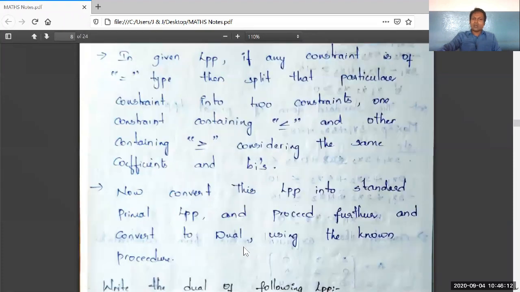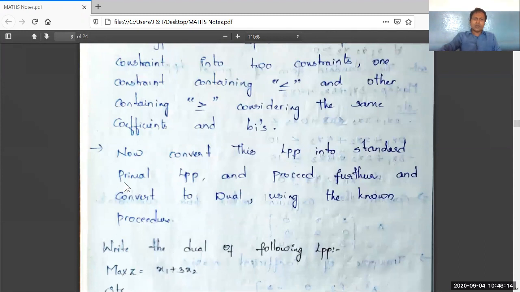That is what I have explained. Now convert this LPP into standard primal LPP and proceed further and convert to dual LPP using the known procedure. What is the known procedure? The procedure which we have discussed in previous problems, right?